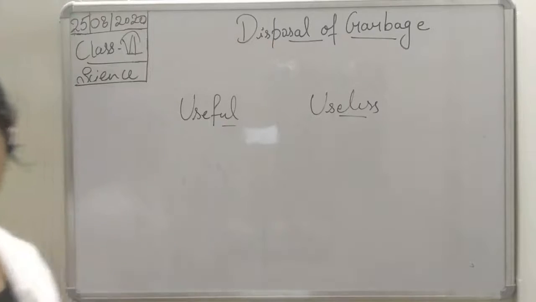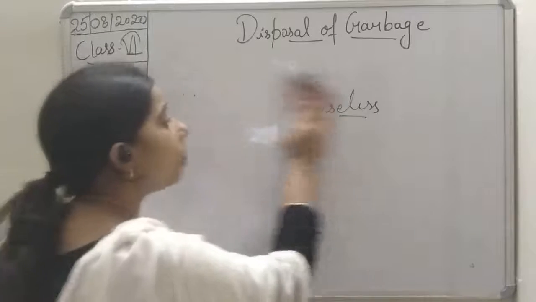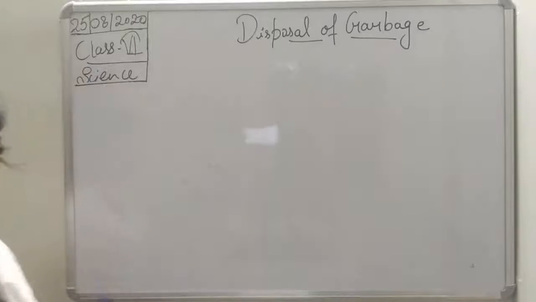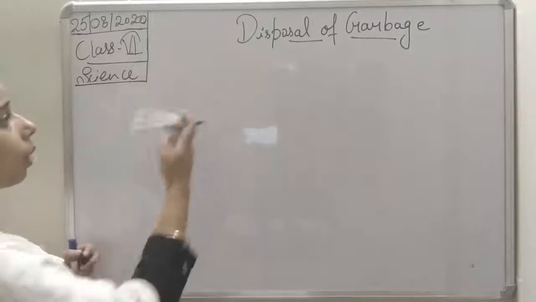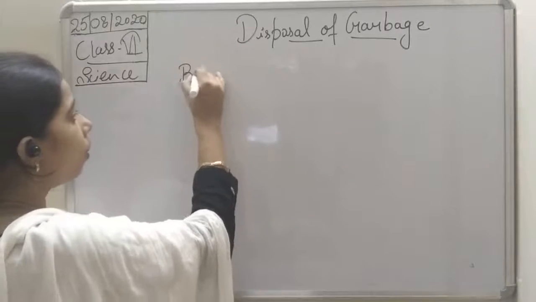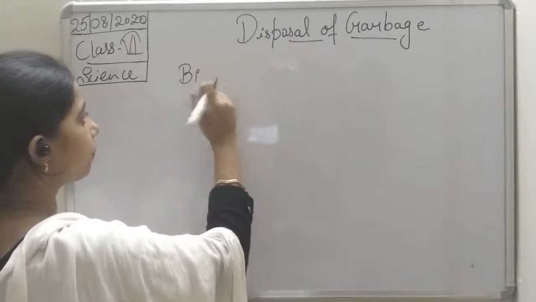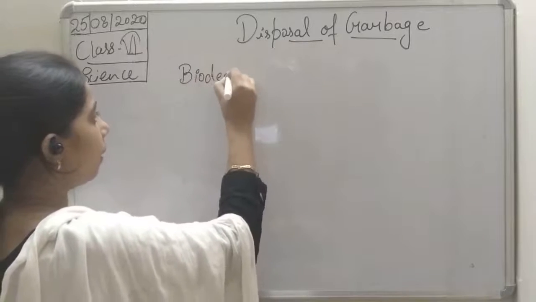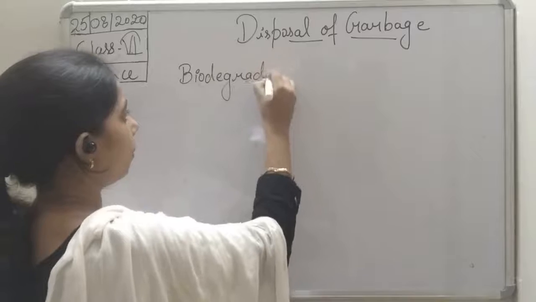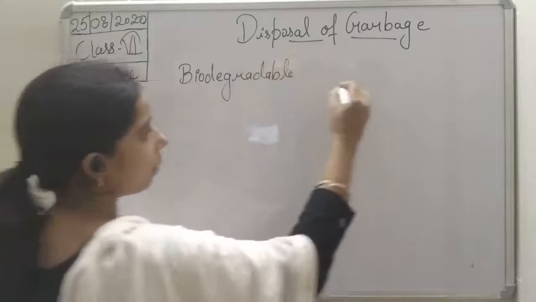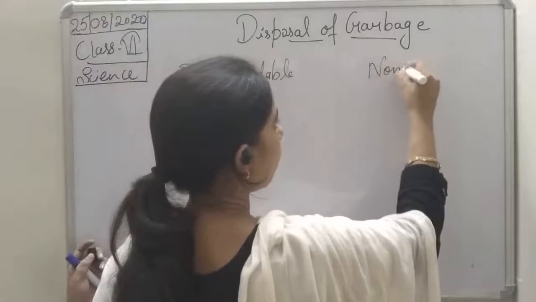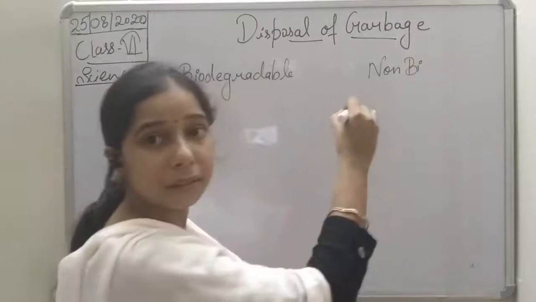Then we discussed a very important thing, students, and that is biodegradable and non-biodegradable.